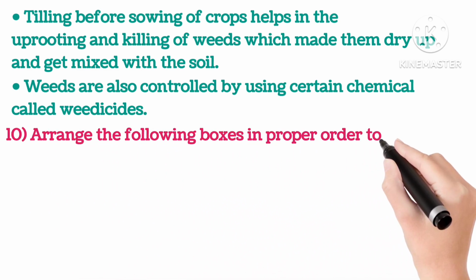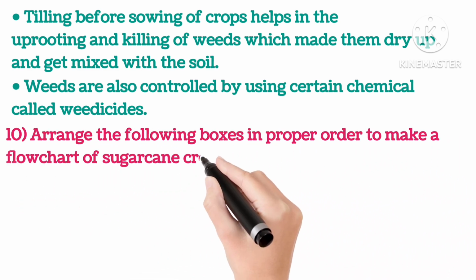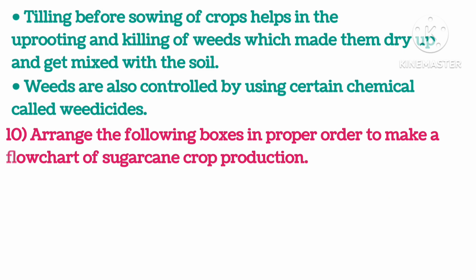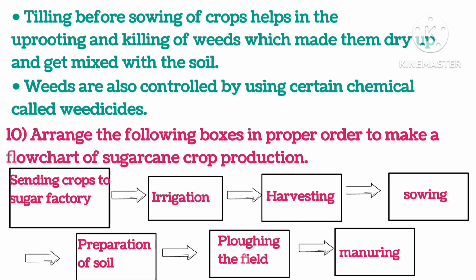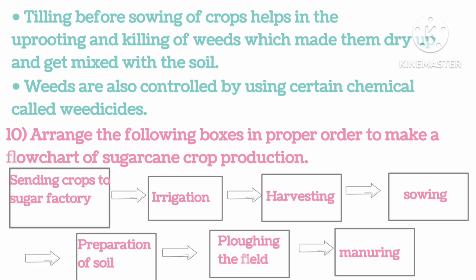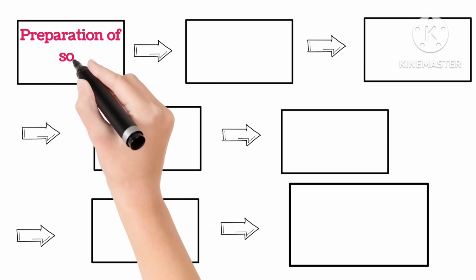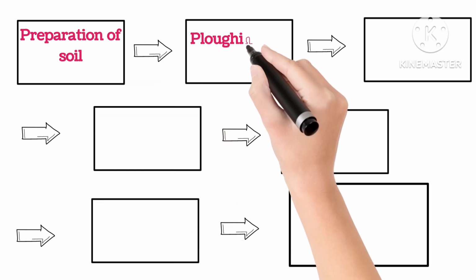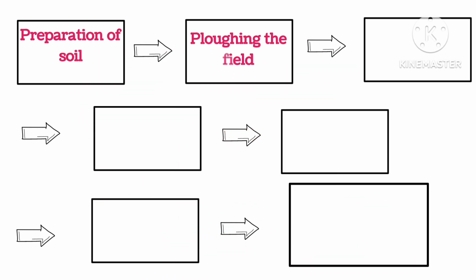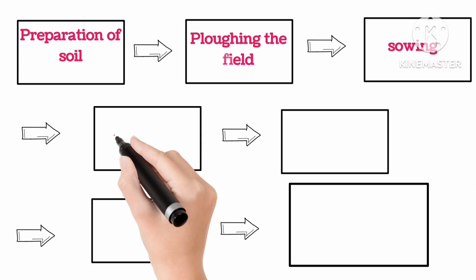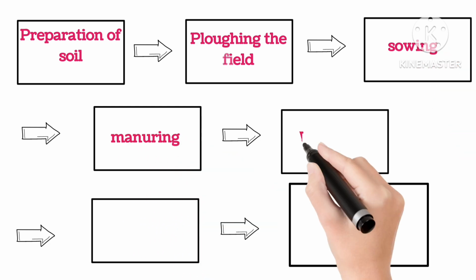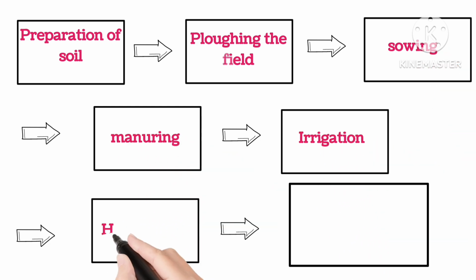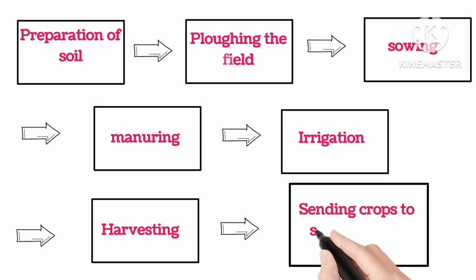Tenth, arrange the following boxes in proper order to make a flow chart of sugarcane crop production. Here are the boxes. So the answer is: first step is preparation of soil, second plowing the field, third sowing, then manuring, then irrigation, then harvesting, and last is sending crops to the sugar factory.